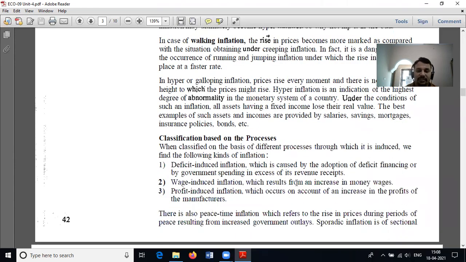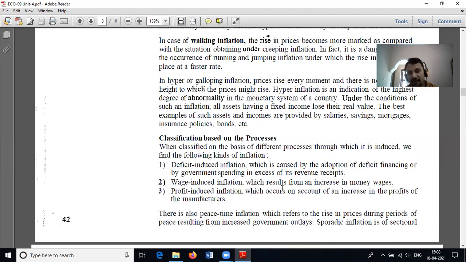The other classification is based on the processes. On the basis of processes, we can classify inflation into three: the first is deficit induced inflation, the second is wage induced inflation, and the final one is profit induced inflation. The first one, deficit induced inflation, is caused by deficit financing.